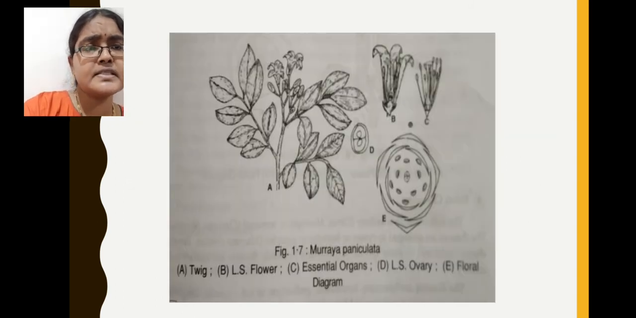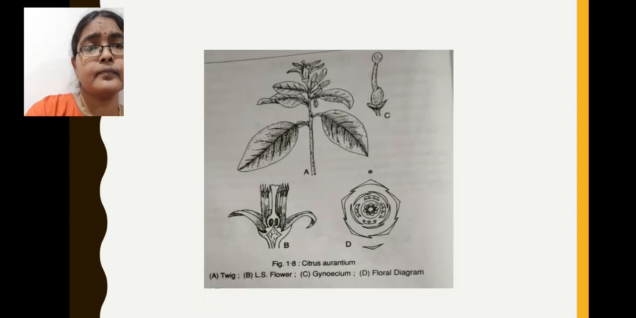In this plant you can see images of Murraya paniculata plant, which is commonly known as Poo velaga. This is also called Murraya exotica. In this small twig, the LS of flower, TS of ovary and floral diagrams you can see. This is a diagram of Citrus aurantium, which is commonly called bitter orange. Here this is a small twig with inflorescence. This is LS of flower. This is LS of ovary. Next, this is a floral diagram of Citrus aurantium.